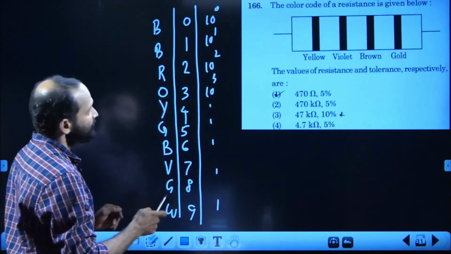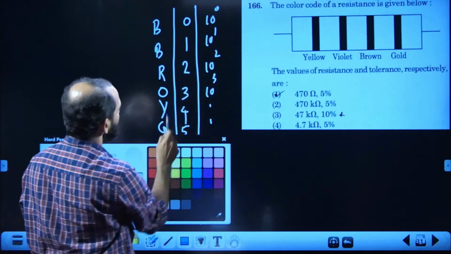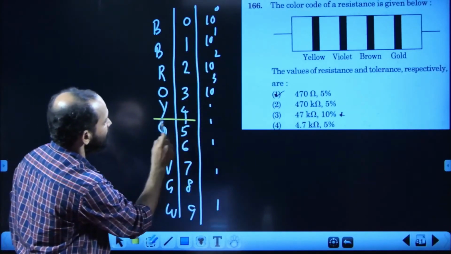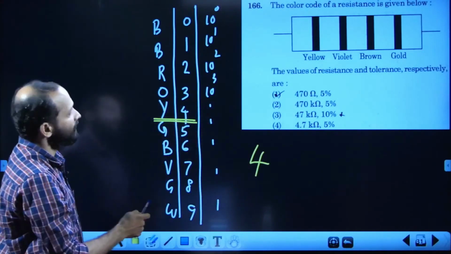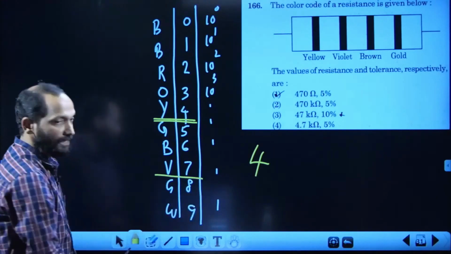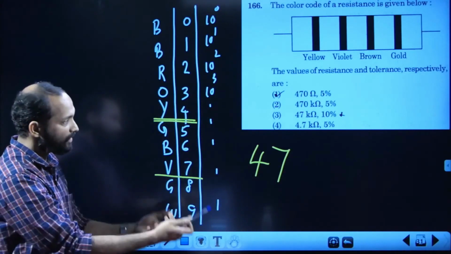Okay, anyway, here the first color is yellow. Let us see the yellow from here. Yellow happens to be here. That means yellow is 4. The second color is violet. Violet happens to be here. That is 7. So 47. Okay, all options there. We have to choose the next one.